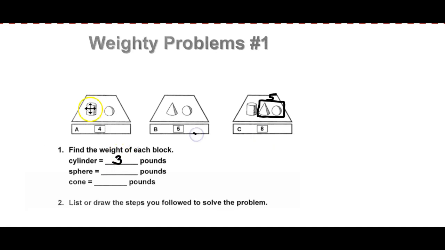And so I write a 3 right here, which means the sphere, since these 2 add up to 4, the sphere must be 1 pound. So the sphere is 1 pound. And write a 1 everywhere I see a sphere, which means the cone must be 4 pounds. So the cone is 4 pounds. And you just heard me say it. You can make me a video if you want solving the problems. You don't have to worry about explaining it then. Or you can just kind of give me a step-by-step procedure of what you did.